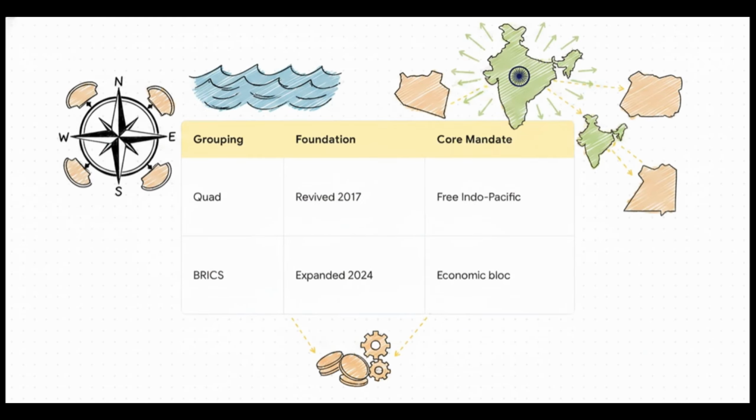Also, understanding the structural evolution and mandates of the Quad and BRICS is essential so you don't confuse diplomatic dialogues with formal defense treaties. Let's be clear, the Quad is focused on maintaining a free and open Indo-Pacific. It is strictly not a military alliance. On the other hand, as India holds the rotating presidency of BRICS in 2026, you've got to recognize the sheer geopolitical scale of its 2024 expansion. BRICS shifted from a small group of emerging economies into a massive geopolitical bloc by welcoming Egypt, Ethiopia, Iran, Saudi Arabia, and the UAE. This integrated key Middle Eastern energy powers into the alliance, which fundamentally changes its global weight.